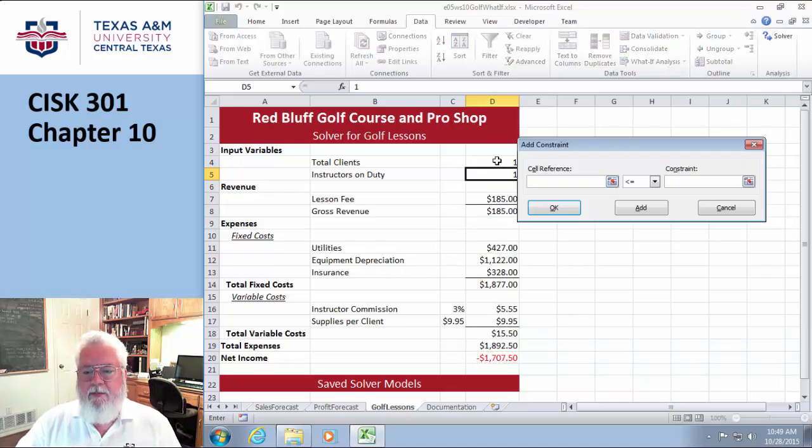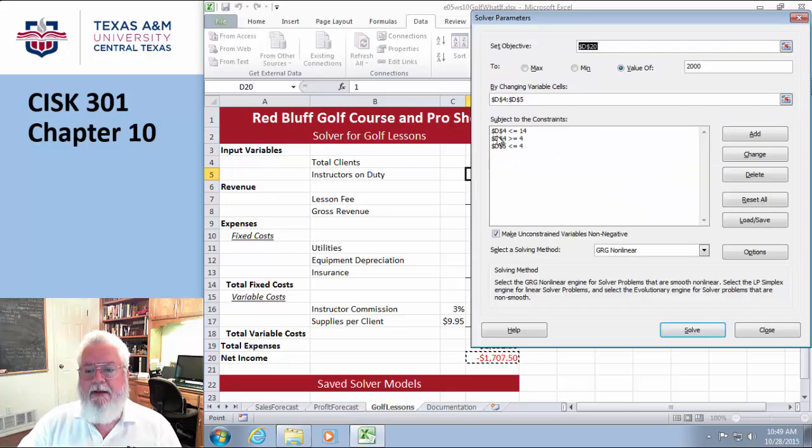Now I could have just kept on typing, but I just wanted to show you how it showed up. So here, now I want the client. The client has to be greater than or equal to 4. So it has to be between 4 and 7. So I hit add, and then I'm just going to click here and do less than or equal to, I don't know, what did I say, 14? Okay. And I'm going to hit add and hit cancel. So what I have now is the D4 goes between 4 and 14, and the D5 cell can only be less than. Okay, and that's it.